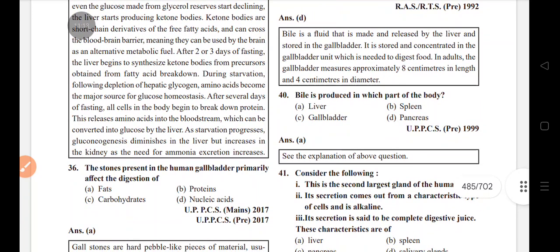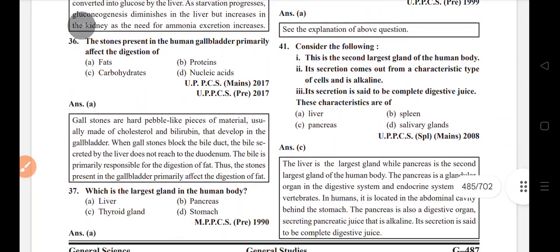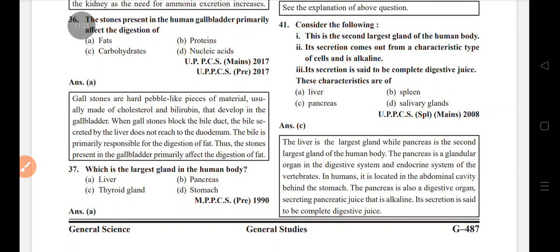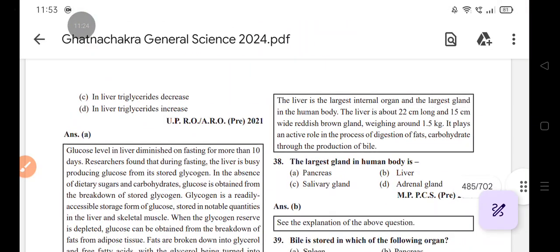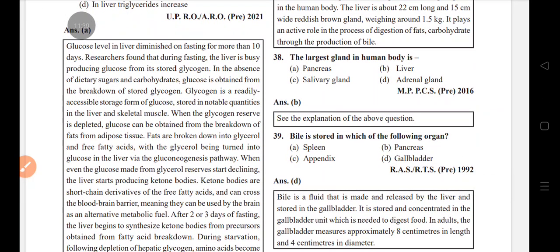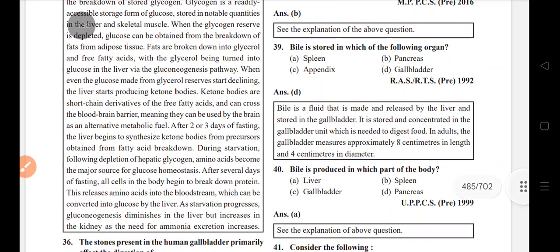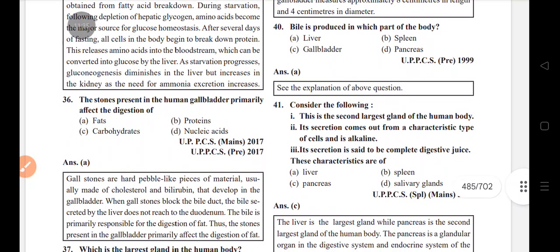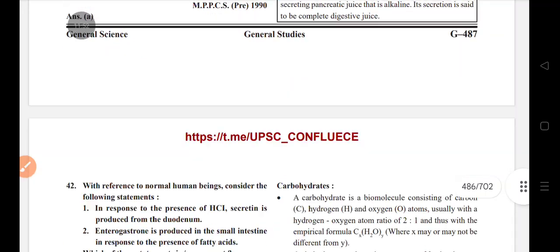The stone present in the human gallbladder primarily affects the digestion of fat. The largest gland in the human body is the liver. Bile is produced in the liver and stored in the gallbladder. The second largest gland of the human body: its secretion comes out from a characteristic type of cell and is alkaline. Its secretion is said to be a complete digestive juice: pancreas.